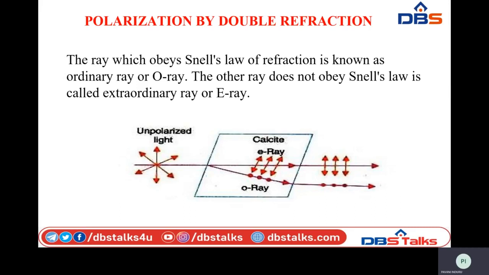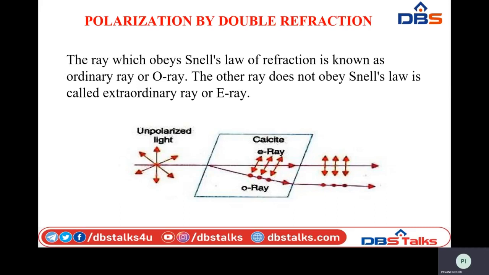This ordinary ray obeys all the laws of refraction and follows Snell's law. Since it obeys them, it has the same velocity in all directions. It will travel with uniform velocity inside the calcite crystal, and it has a refractive index that is greater than that of the extraordinary ray.